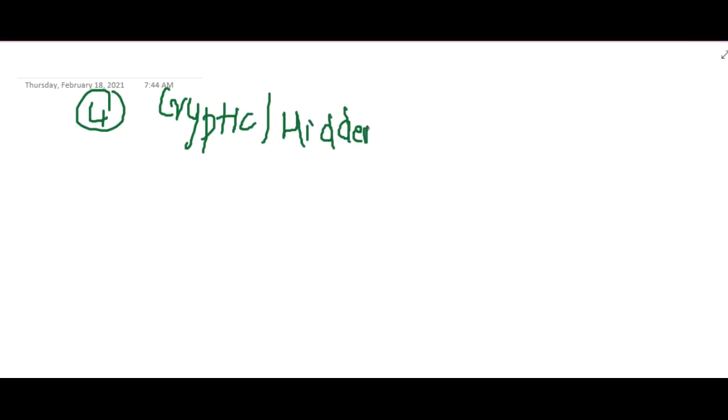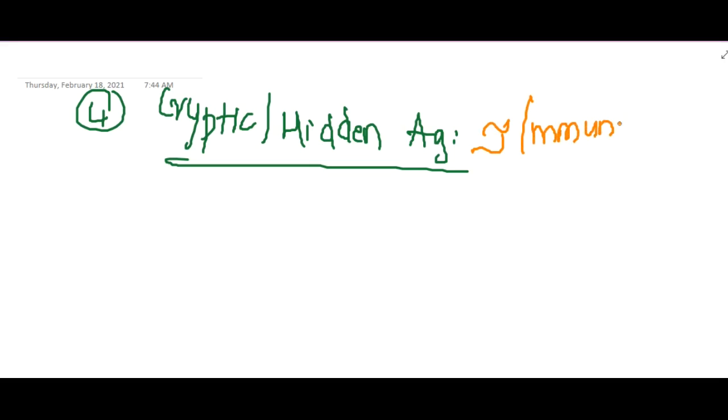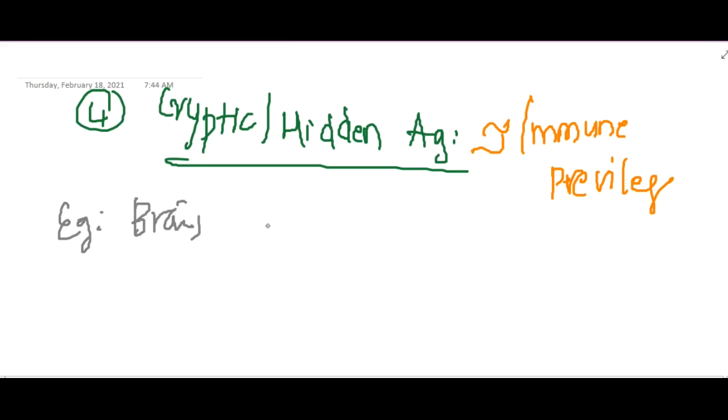Next, the fourth is cryptic or hidden antigens. Some of the antigens present in our body are hidden. These are also called immune privileged sites. Examples of these cryptic antigens are the brain, eye and testis.